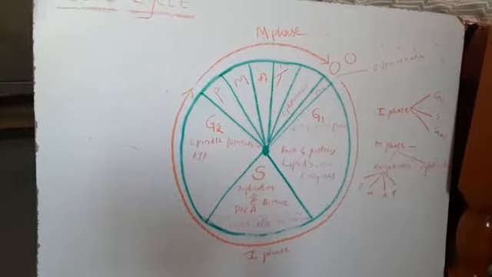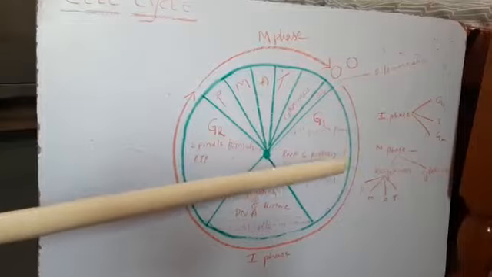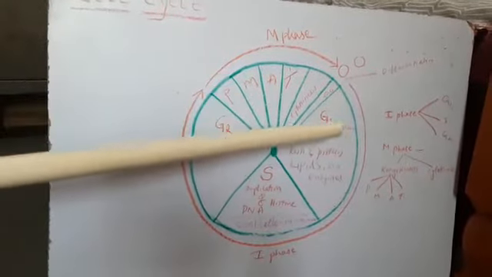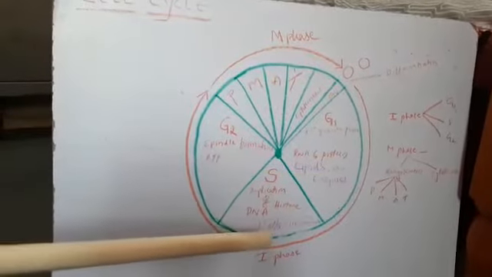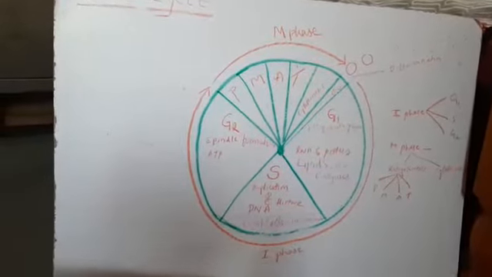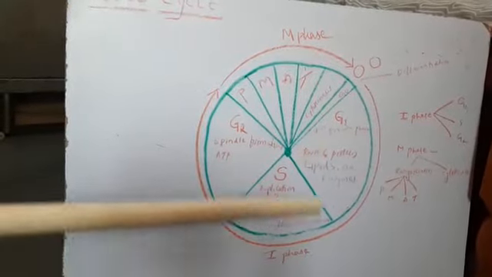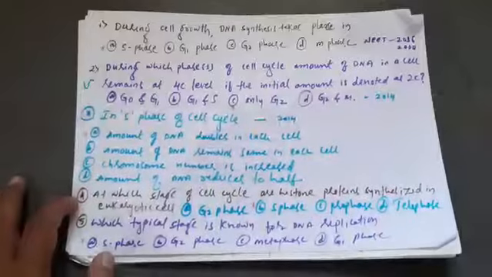So these are the 2 important phases, I phase and M phase. As I have told you, the cell cycle is the sequence of events taking place in cell division one after the other, that is, after interphase comes M phase, after M phase comes interphase. Interphase, as the name itself explains, is the intermediate stage between 2 successive mitotic phases.